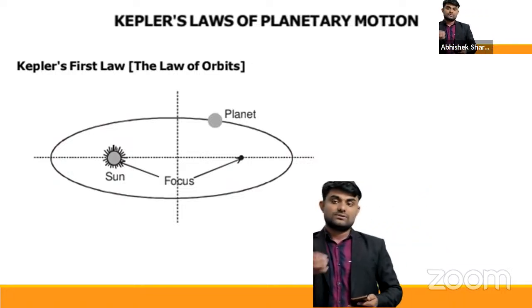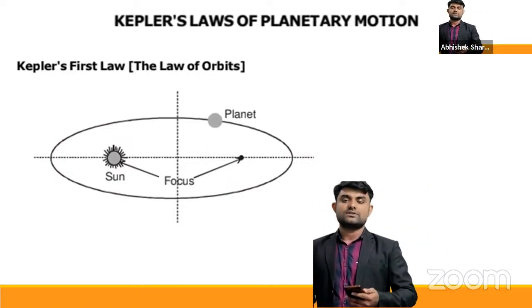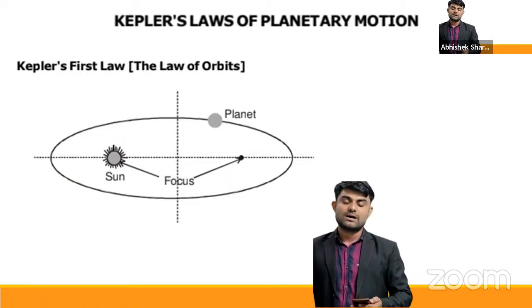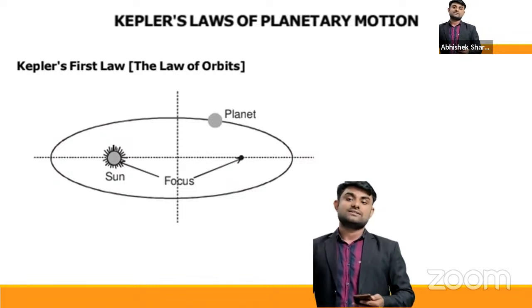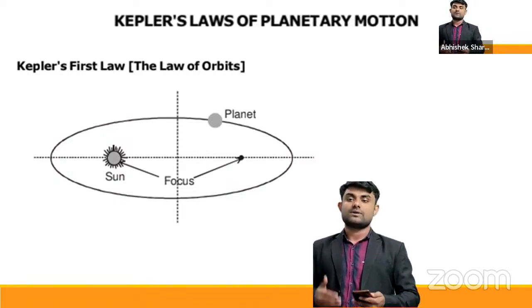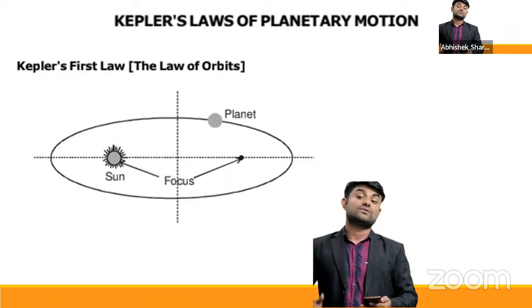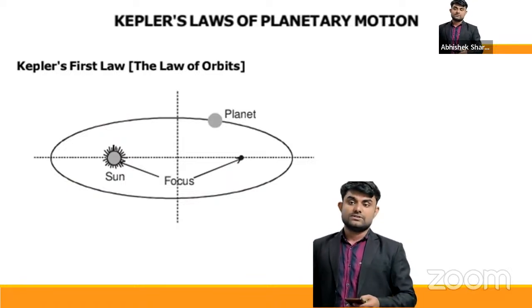The thing we must conclude from this first law is that the path is not circular. The path is elliptical. So the statement says, as per the first law, all the planets revolve around the sun, with the sun at one of the foci of the ellipse. So this was the first law. Let's move towards the second law.